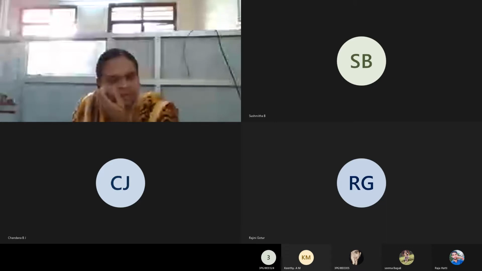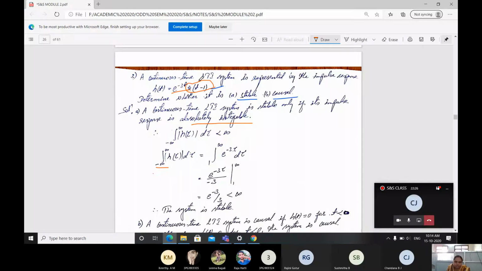Okay, in this problem we have to take the limit based on the u of t function. This is the equation we have to use for finding the stability of the system. What is u of t minus 1? The u of t signal is going to be shifted by one position towards